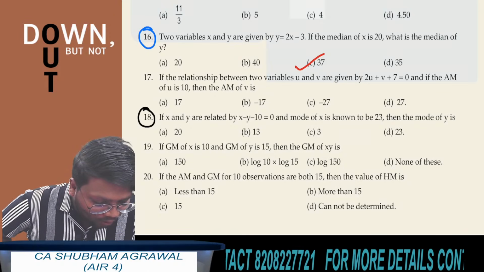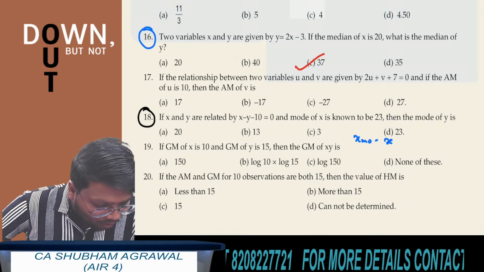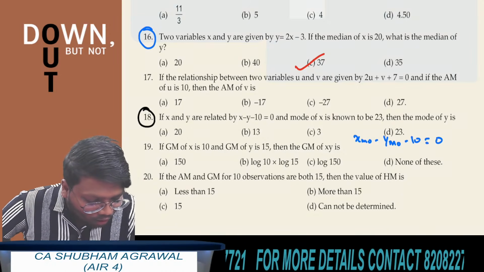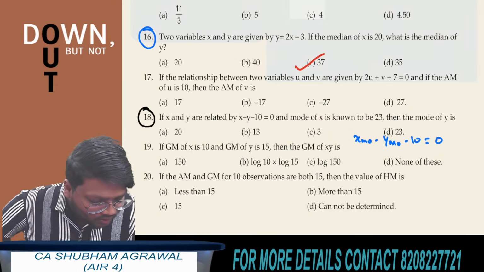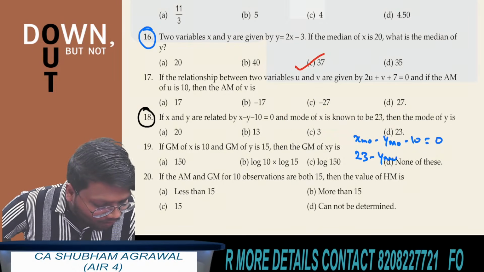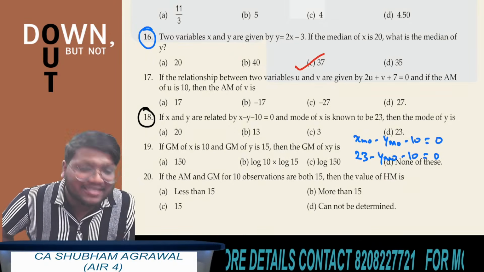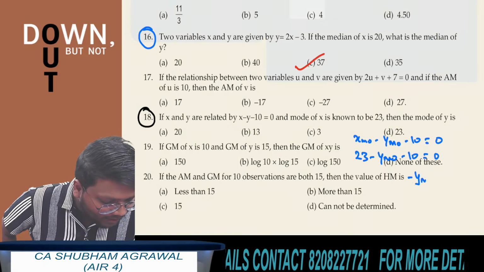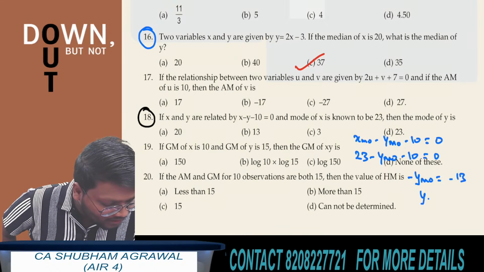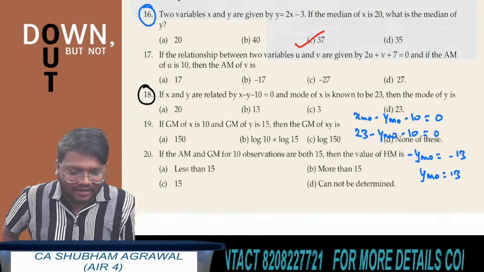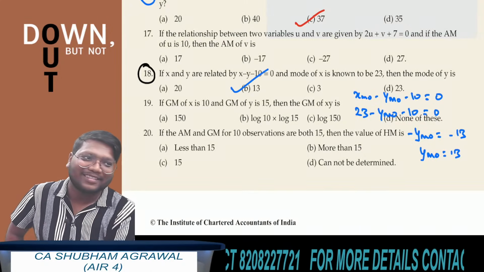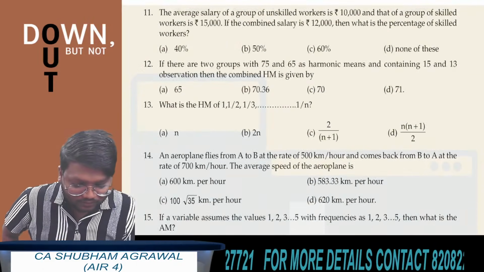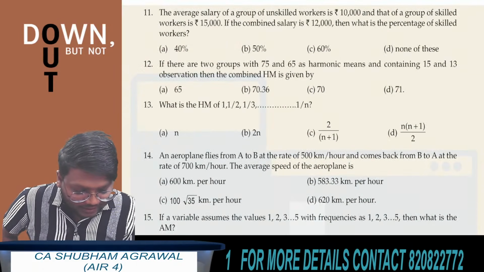You can write it as mode of x minus mode of y minus 10 equals 0. Now the mode of x is given in the question, which is 23. So 23 minus mode of y minus 10 equals 0. 23 minus 10 is 13. So minus mode of y equals minus 13. The minus sign will get cancelled, so the mode of y equals 13. All these questions are very, very simple. Mark this question now as important.